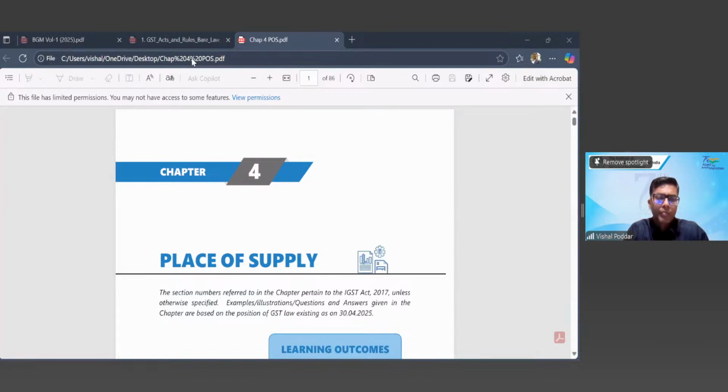Correct, Abhinav. Shashi says after IGST is paid, then SGST comes to that state. So yes, you first pay IGST, the entire amount goes to the central government. Then the central government keeps half for itself, and for the balance half, it finds out which is the destination state and gives that half to the destination state.